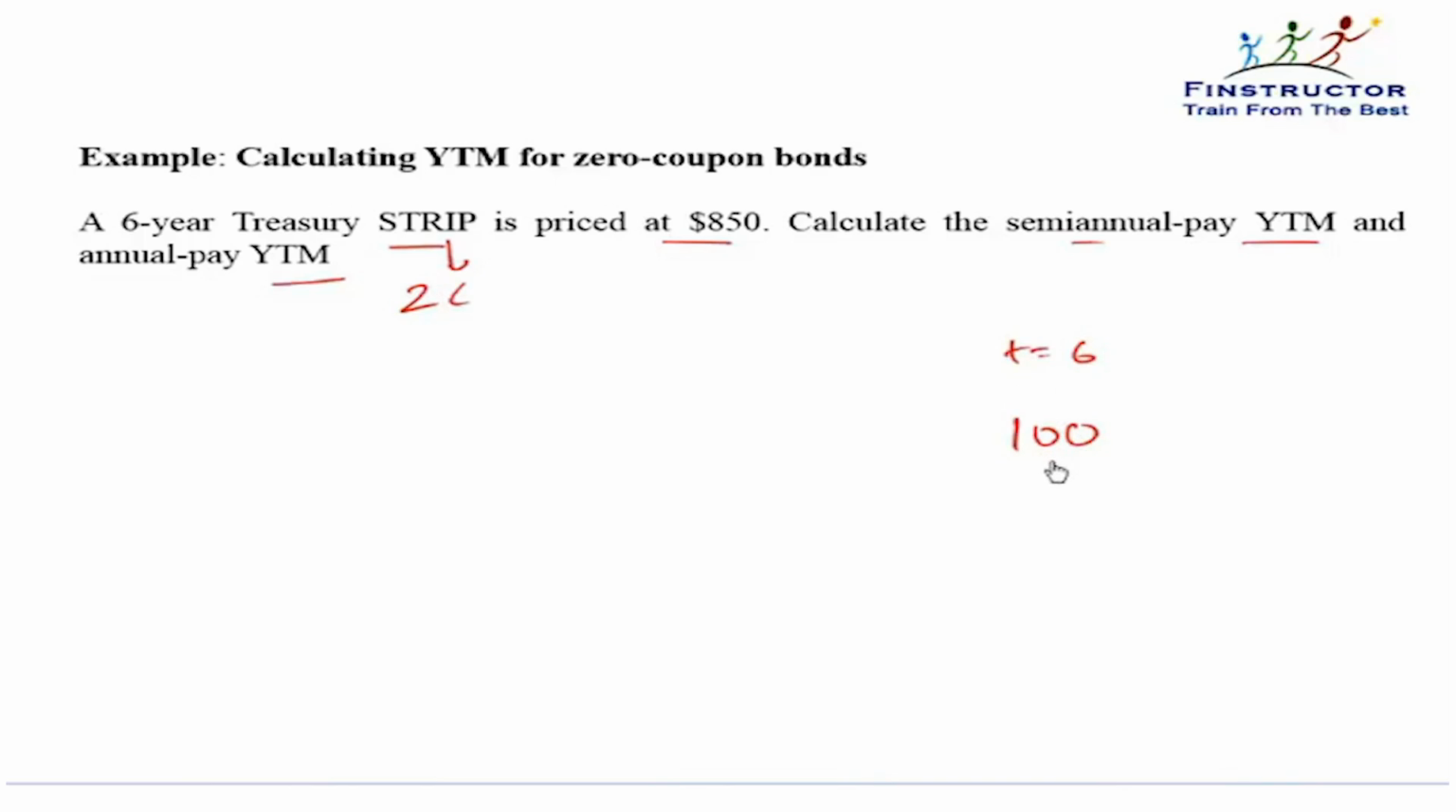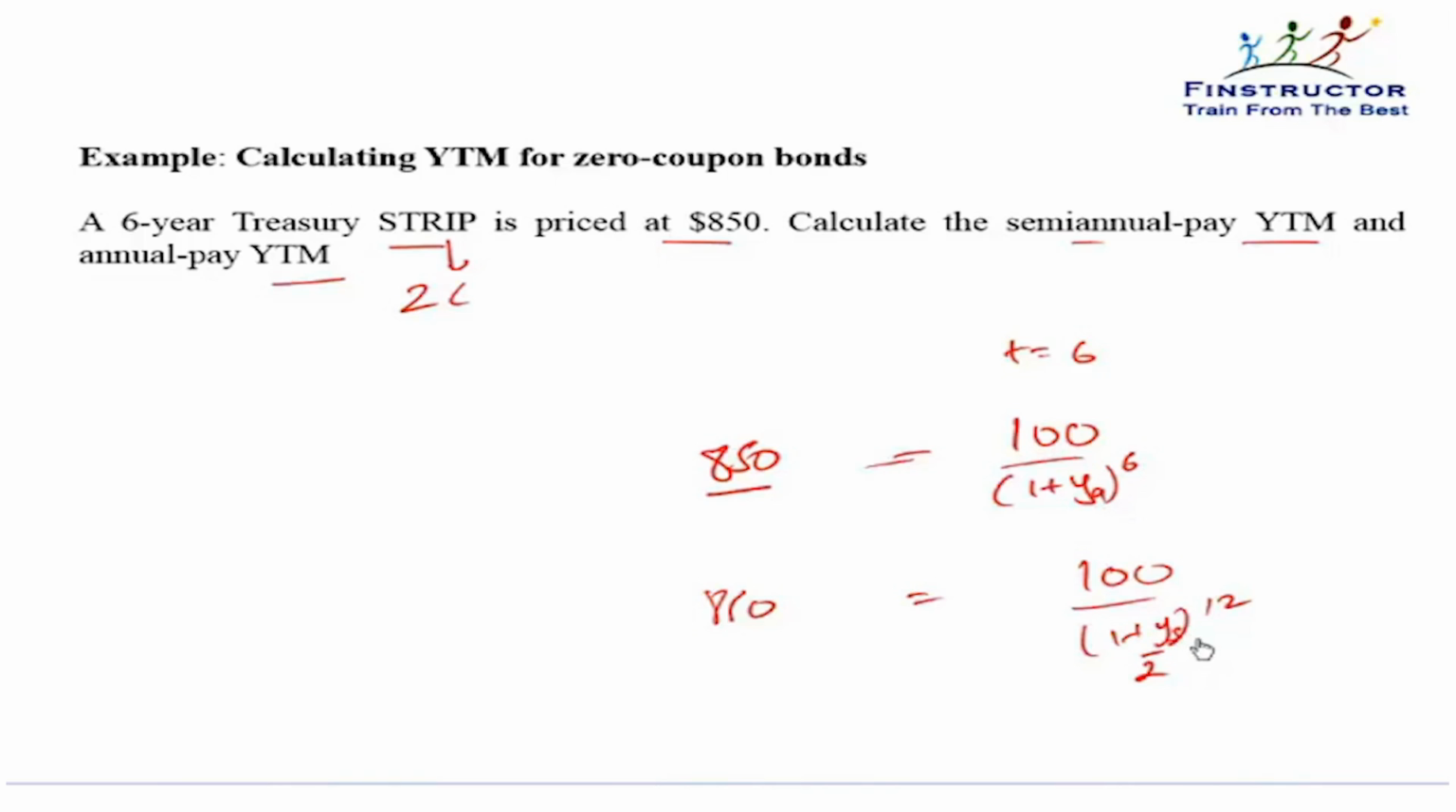If it's an annual pay, or if it's annually compounded, then the yield will simply be found from 1 plus y to the power 6, and that is given to be 850. If it is semi-annual compounding, then 100 upon (1 plus y by 2) to the power 12 would be equal to 850. This y would be the annual compounding, this y would be the semi-annually compounded number. This is basically just the difference between the annually compounded yield and the semi-annually compounded yield.